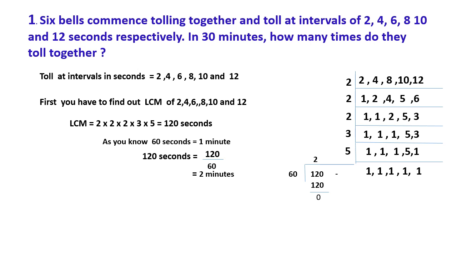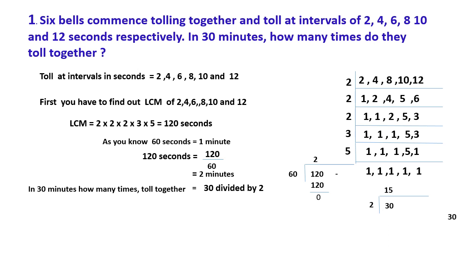Now you got 2 minutes, right? So in 30 minutes, how many 2-minute intervals are there? You can easily find it by dividing 30 by 2. 15 times 2 is equal to 30, so you got the answer over there.